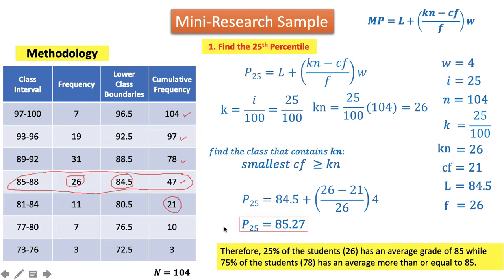So this is our interpretation. Therefore, 25% of the students, which is 26, has an average grade of 85, while 75% of the students, which is 78, has an average more than or equal to 85.